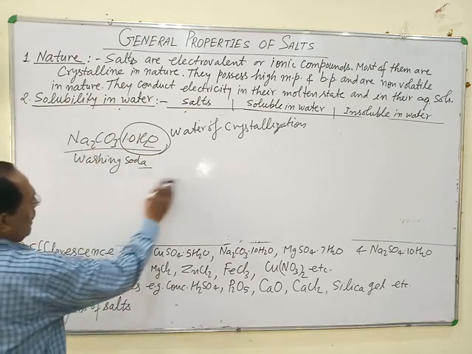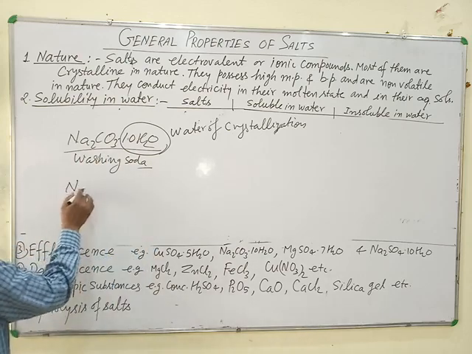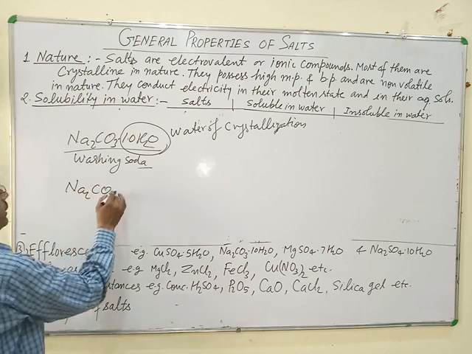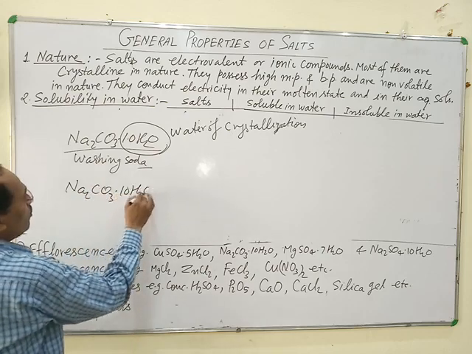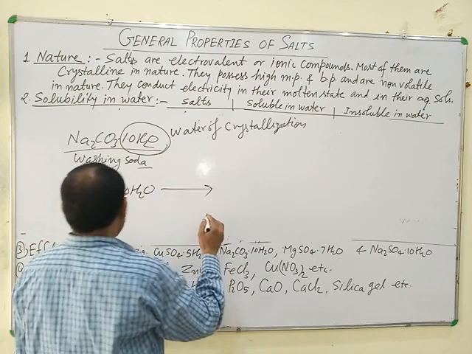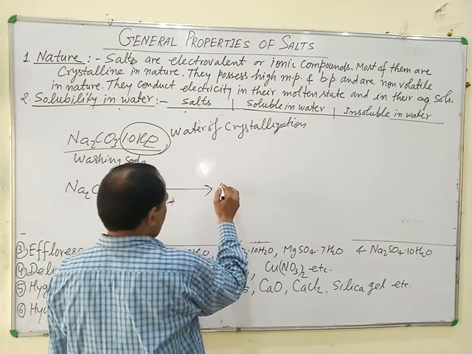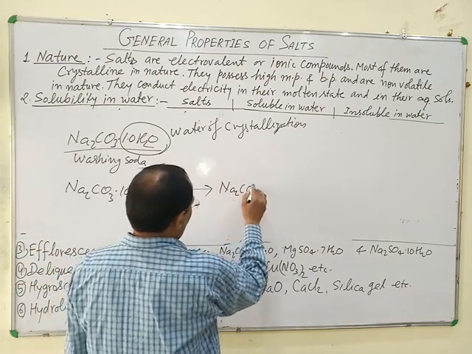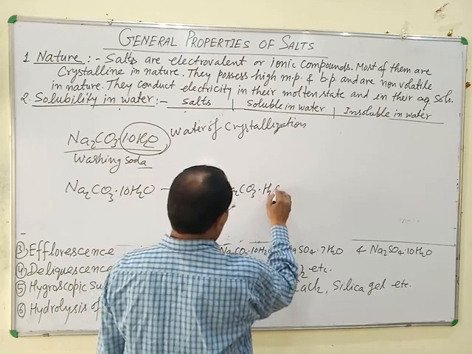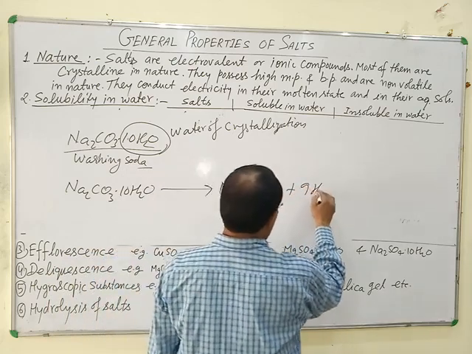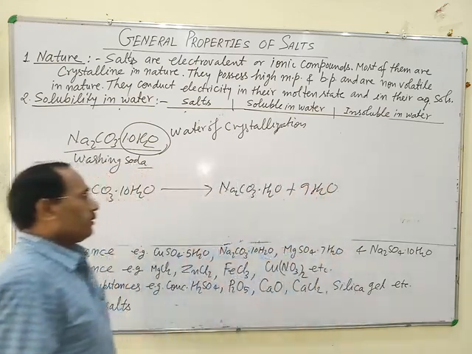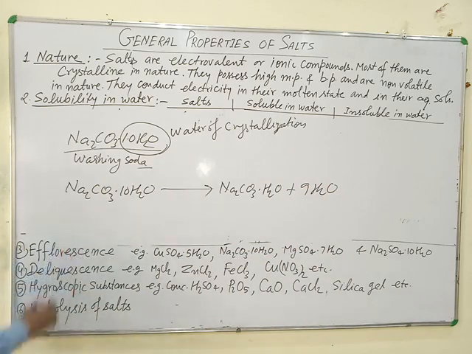When this salt is kept in open, Na2CO3.10H2O loses its water of crystallization, giving Na2CO3.H2O plus 9H2O. This phenomenon is called efflorescence.